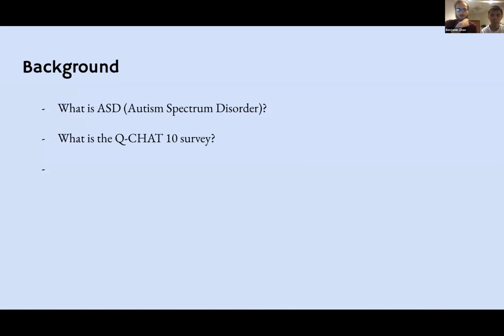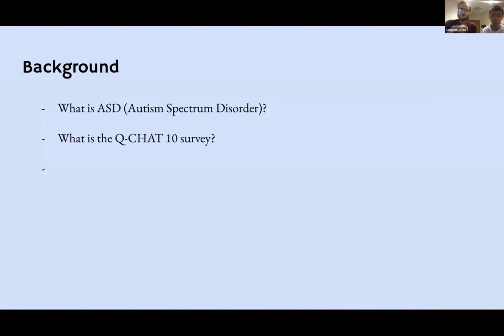There are different therapies that can be used to assist people with ASD and make them feel more comfortable interacting with other people. However, in order to acquire access to such therapies, children and adults often need to be diagnosed with ASD, which doesn't always happen, and also may come with a significant financial cost. It's possible that parents might not know the signs of ASD in their child as well, and the older the child gets, there's a higher probability that they'll start masking, which is just hiding their symptoms, which can make it more difficult to identify whether or not someone has ASD.